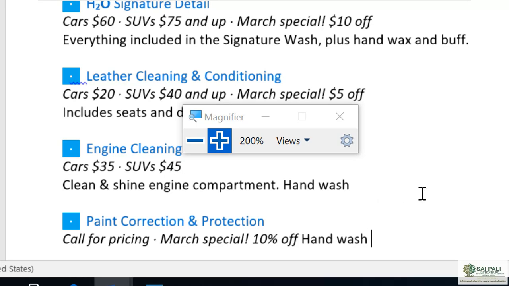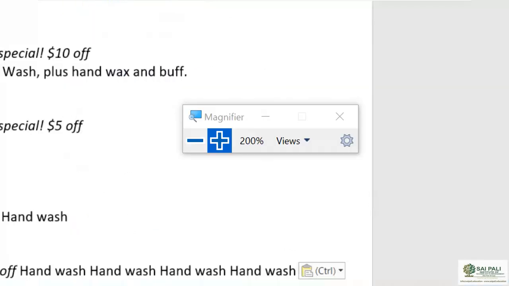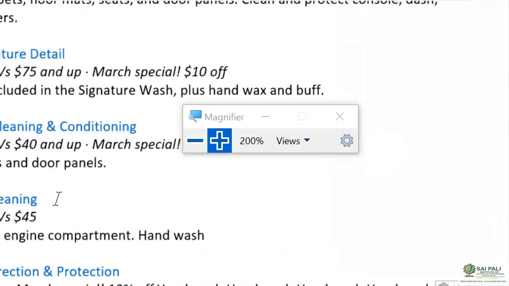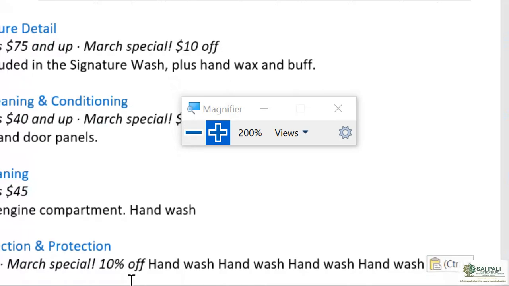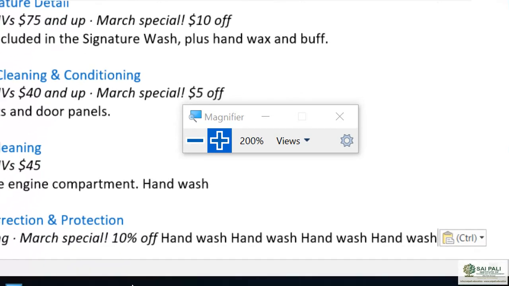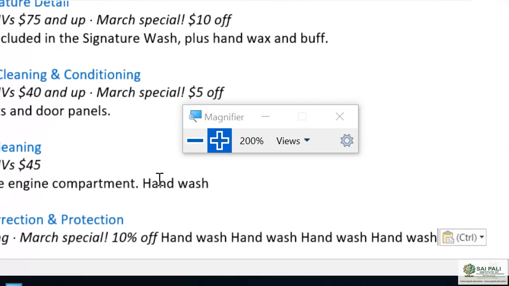If I press one more time, again and again, that means it is in my clipboard memory and it is pasting the same value every time. Right now what I have in my clipboard is this hand wash. So when I press Ctrl+V, it pastes this same word.